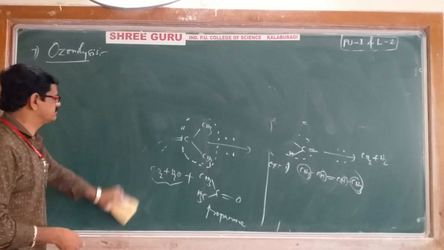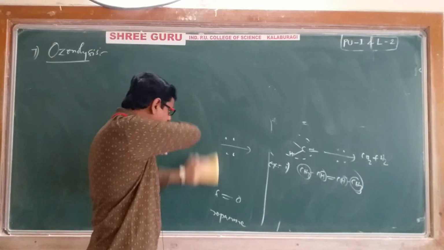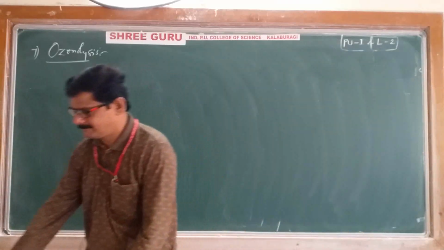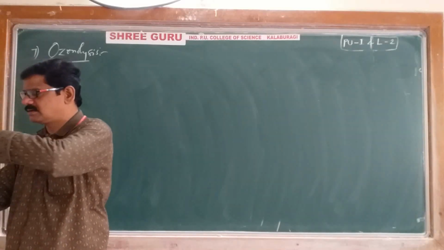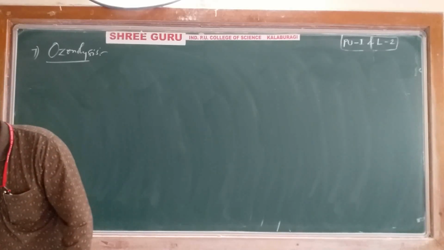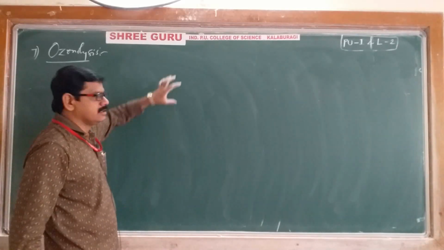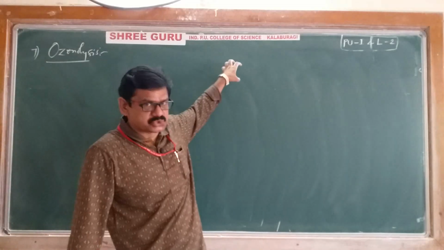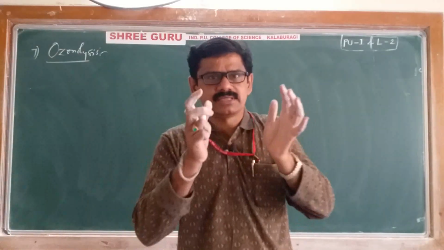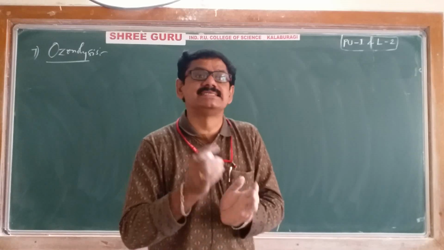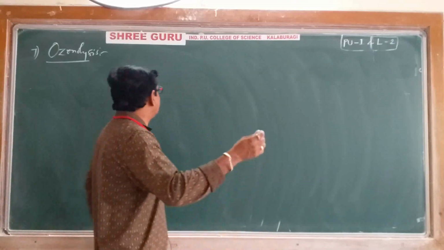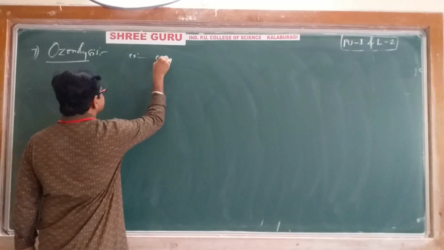Yeah, ozonolysis we will discuss. What is ozonolysis? Very simple. Our alkene first reacts with ozone, whose formula is O3. Then we get an intermediate compound called ozonide. That ozonide next reacts with zinc in the presence of H2O, and we get a particular product. Let's see what happens. I will give you one simplest example, that is ethene.